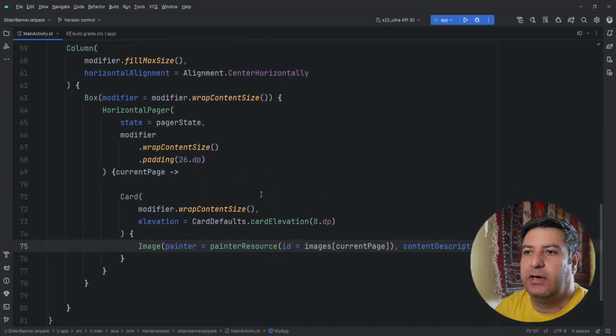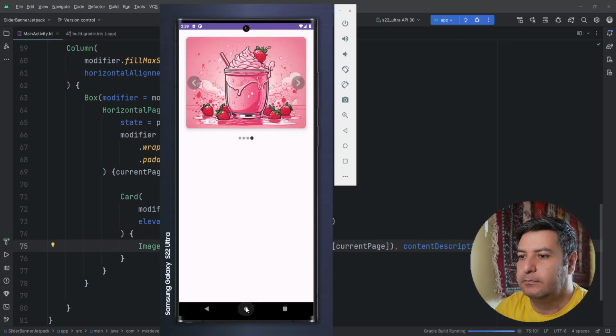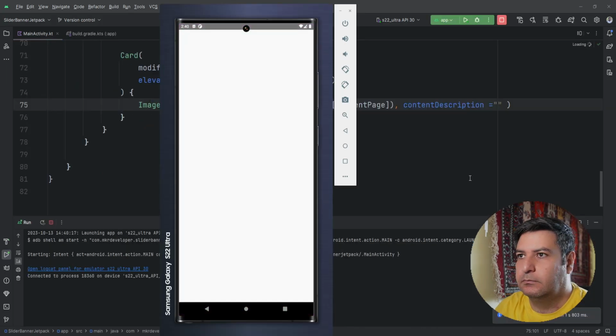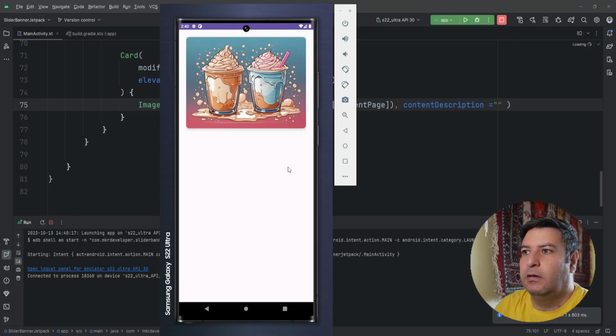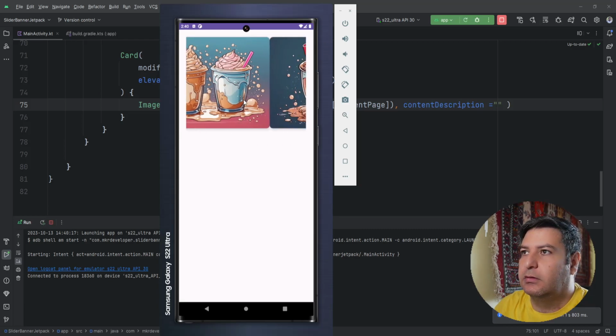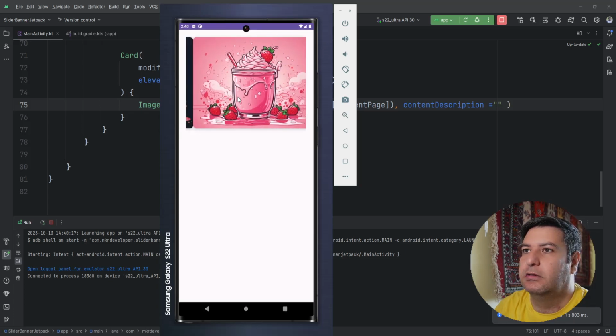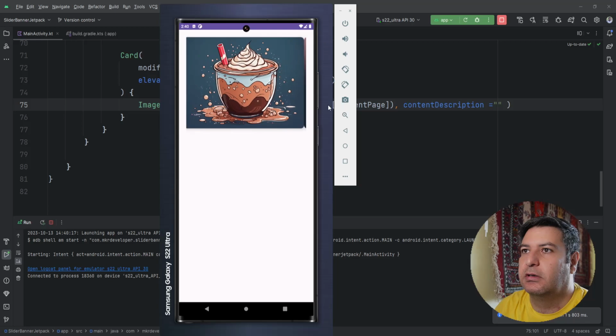Let's check what we have till now on the emulator. Okay, we have this image inside of this card, and as you can see, these are attaching to each other.